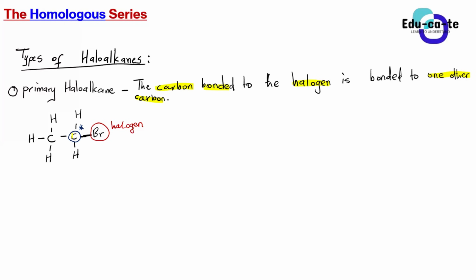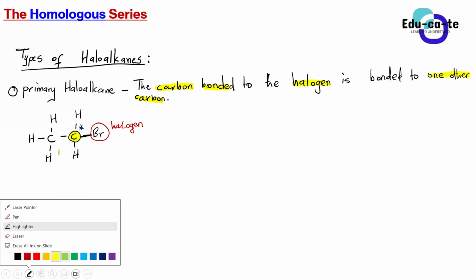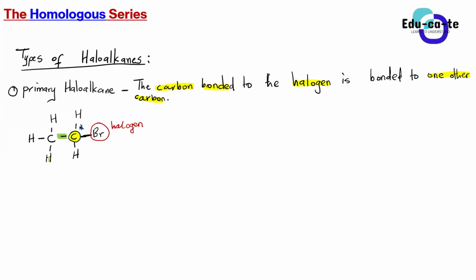How many other carbons is this carbon that I'm highlighting in yellow bonded to? One, sir. It is only bonded to one carbon, right? There's only one bond that points to carbon here. The other ones are hydrogen, you cannot count them.